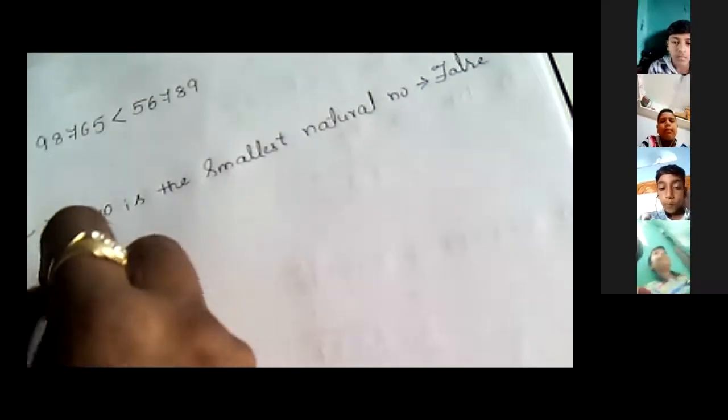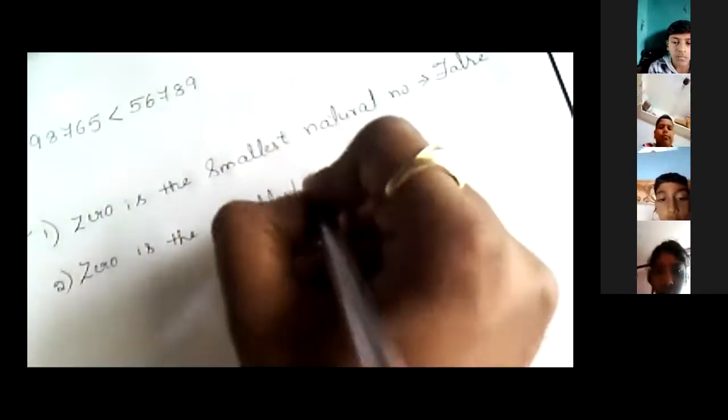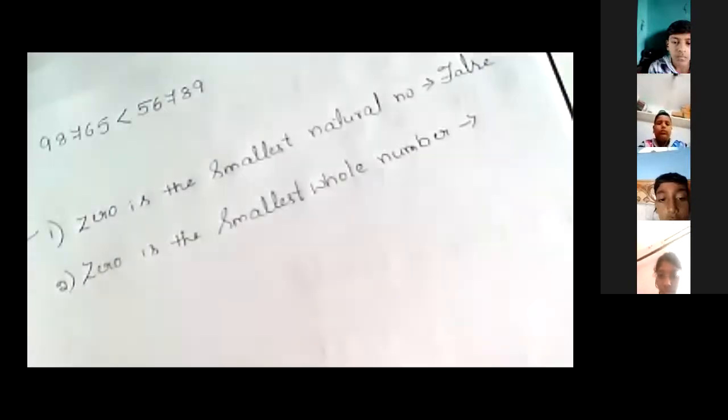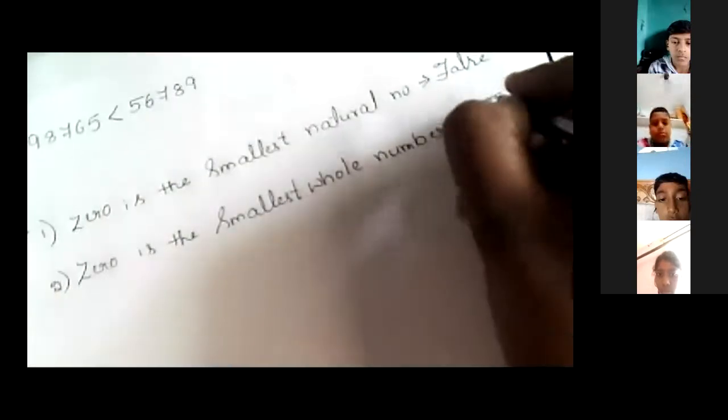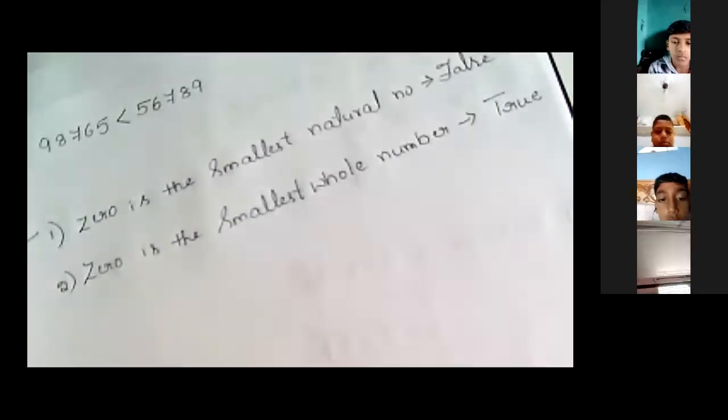Correct. Correct, Kasim? Aditya? Siddiq? Vaibhav? So the second question is: 0 is the smallest whole number. Is this right or wrong? True or false? Zero is the smallest whole number. Yes, very good. True. Yes, very good. It's true.